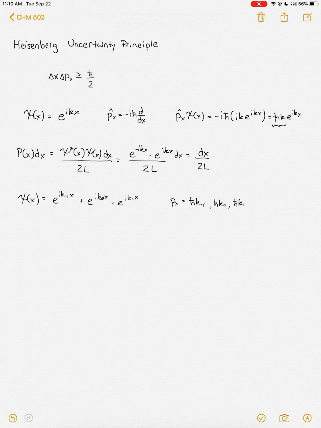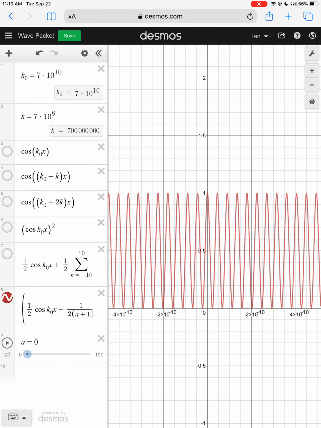We could look at this in two ways. We could actually go and evaluate this expression up here for our new wave function. That would be cumbersome. So what we're going to do is just plot this on a graph and see what happens. So I'm going to switch screens here, and this is an image of this wave function. So here we have our wave function just simply being one eigenfunction. So we exactly know the momentum. You can see we have no idea where the particle is in this window.